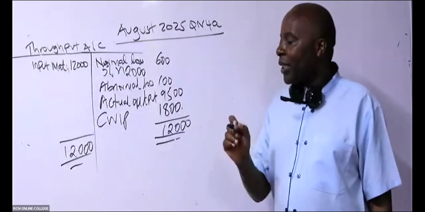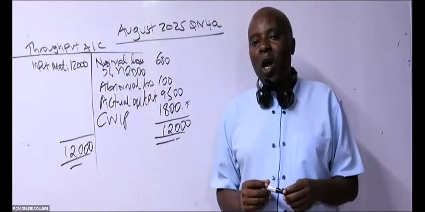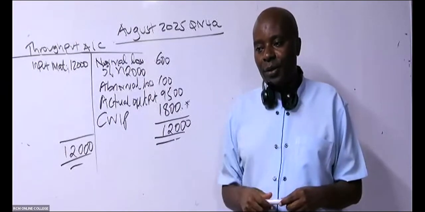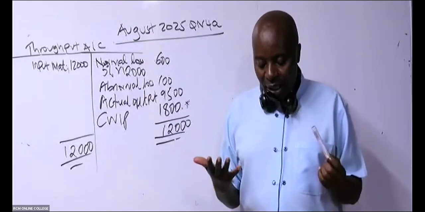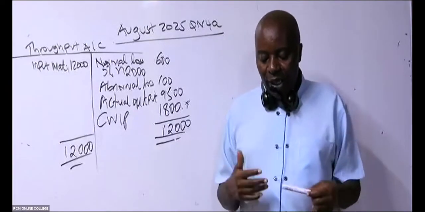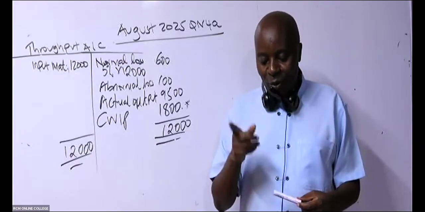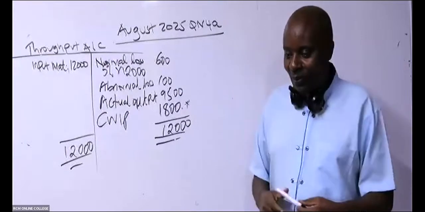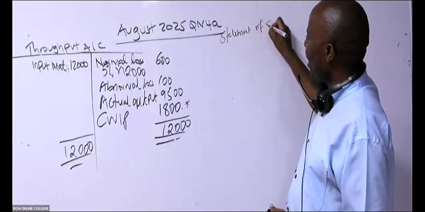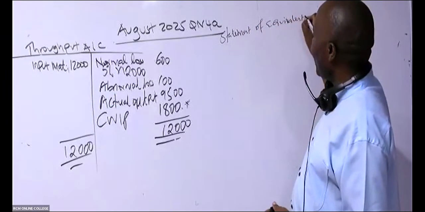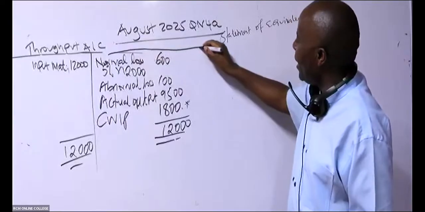So if I did not have this animal called the closing work in progress, I would have straight away gone ahead to draw the process account. But now I have this bad animal called the closing work in progress, which necessitates construction of a statement of equivalent units. These guys, where they are drawing their throughput account, I'm so sure they must have forgotten the approach, because the statement of equivalent units will come here, isn't it? They must have forgotten. So basically, we extend this. We extend this totally.